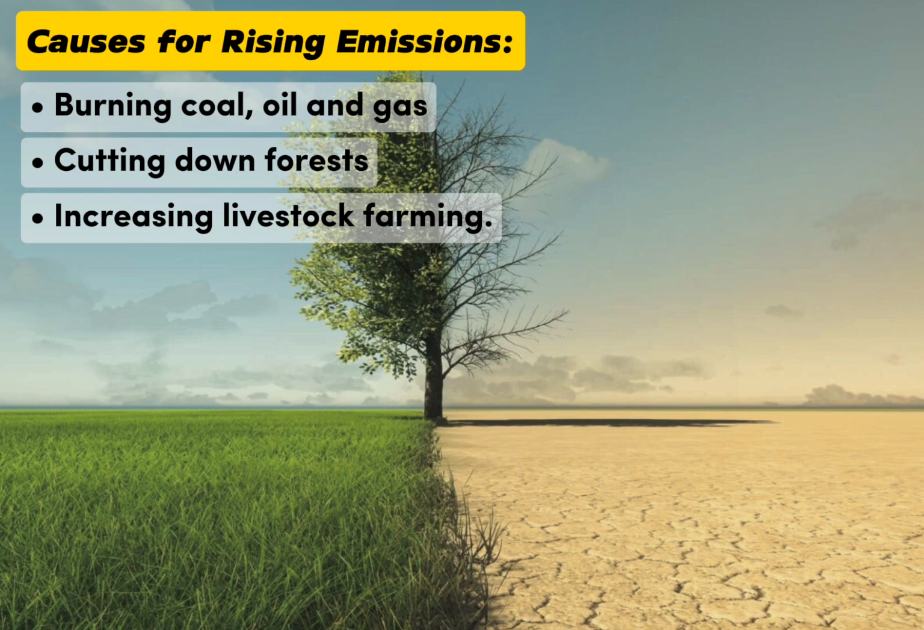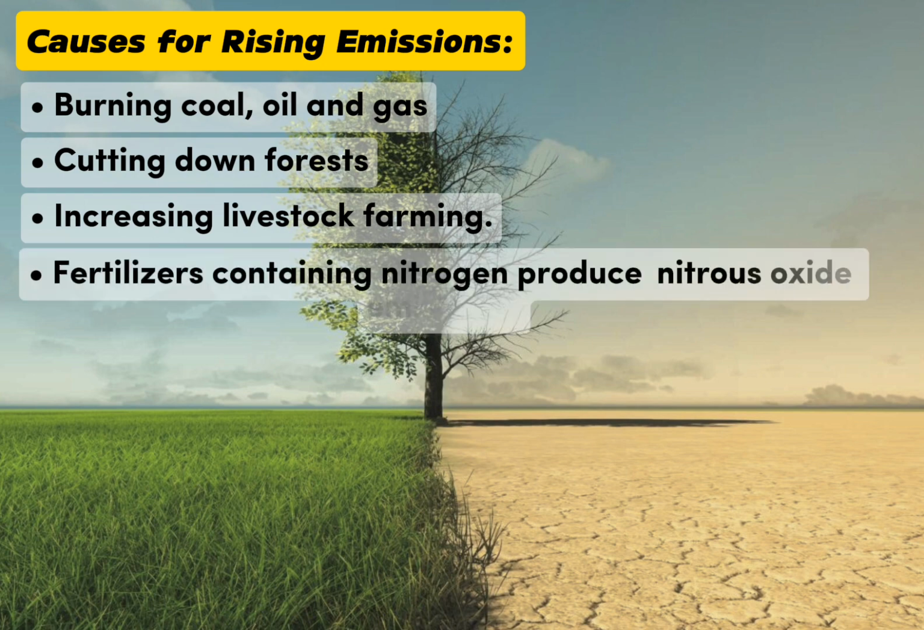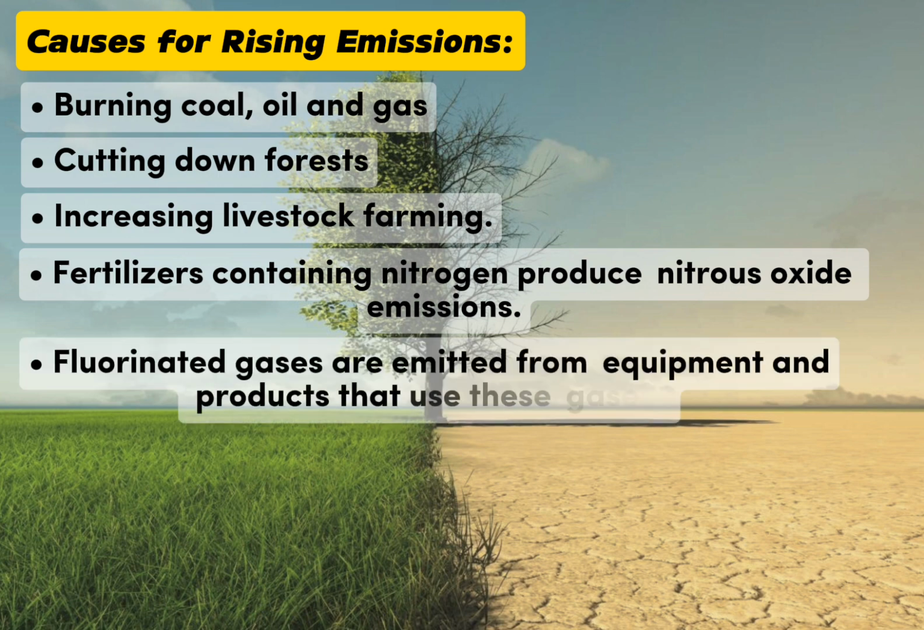Increasing livestock farming. Cows and sheep produce large amounts of methane when they digest their food. Fertilizers containing nitrogen produce nitrous oxide emissions. And lastly, fluorinated gases are emitted from equipment and products that use these gases. Such emissions have a very strong warming effect, up to 23,000 times greater than CO2.